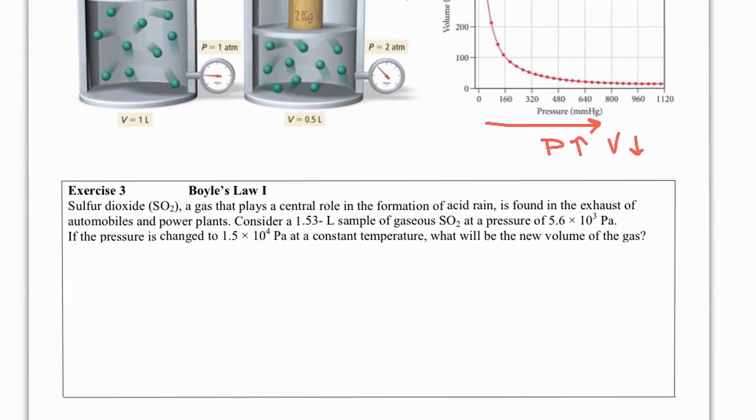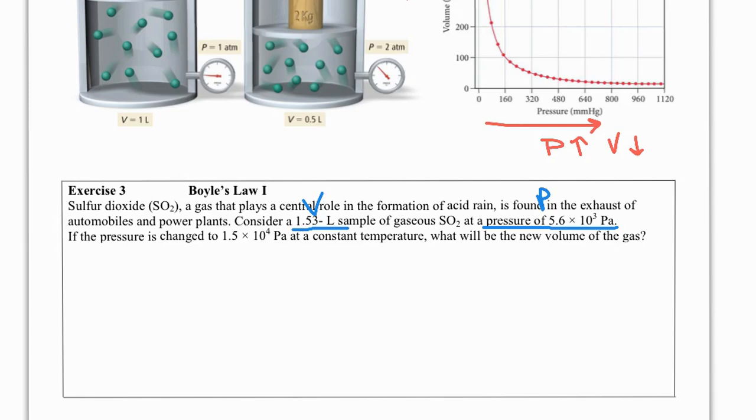All right, so let's look at exercise number 3. In this exercise, we're going to do a quick calculation. It says sulfur dioxide, a gas that plays a central role in the formation of acid rain, is found in the exhaust of automobiles and power plants. We consider a 1.5 liter sample of gaseous SO2. That's a volume because it's in liters. And that gaseous sample is at a pressure of 5.6 times 10 to the third pascals. So there's my pressure.